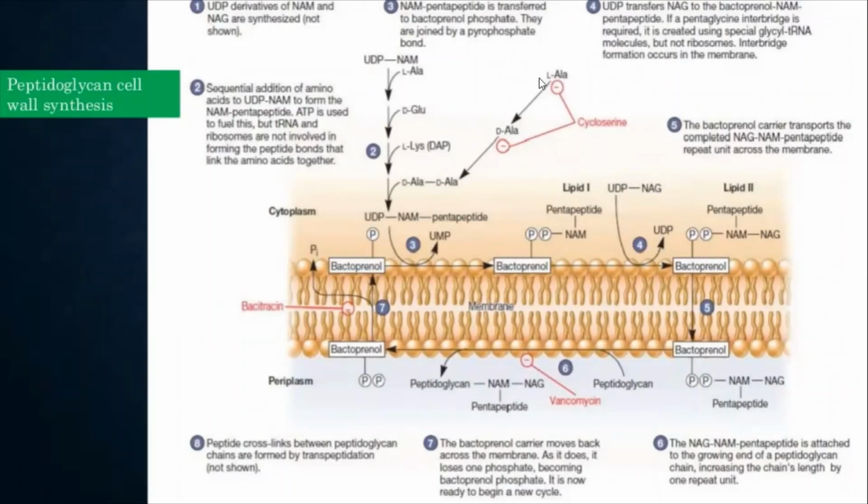And then we saw that there are two antibiotics, cycloserine and vancomycin. Vancomycin is inhibiting the step of addition of peptidoglycan units. And then we have got the bacitracin. Bacitracin is inhibiting the transfer of bactoprenol for the further cell wall synthesis. Okay. Cool. Shall we move ahead?